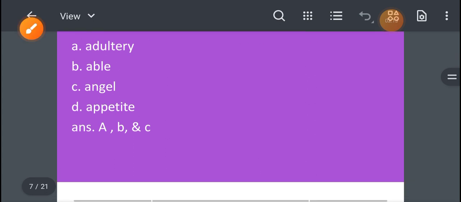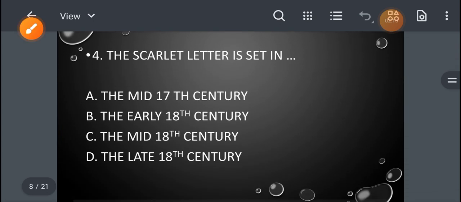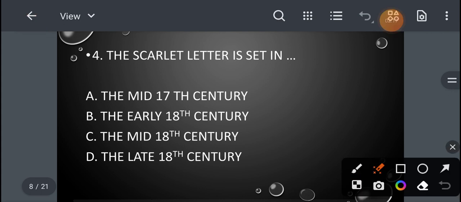Now, let's move to the next question. The Scarlet Letter is set in option A, mid 17th century, option B, the early 18th century, option C, the mid 18th century, and D, the late 18th century. So, what will be the right option for this question? The right answer for this question will be the mid 17th century.